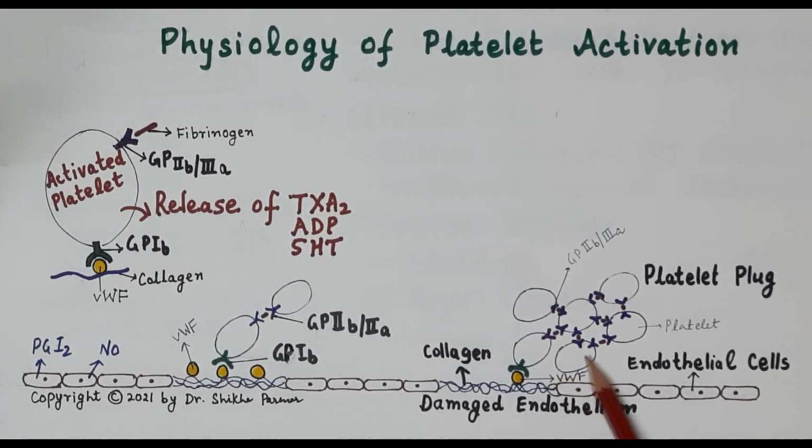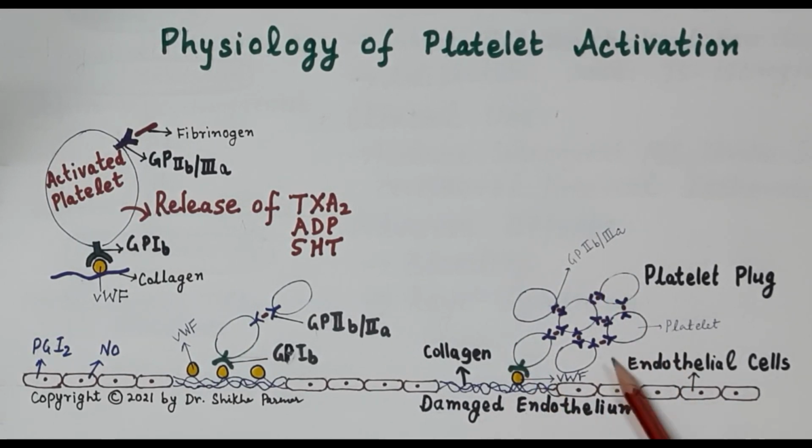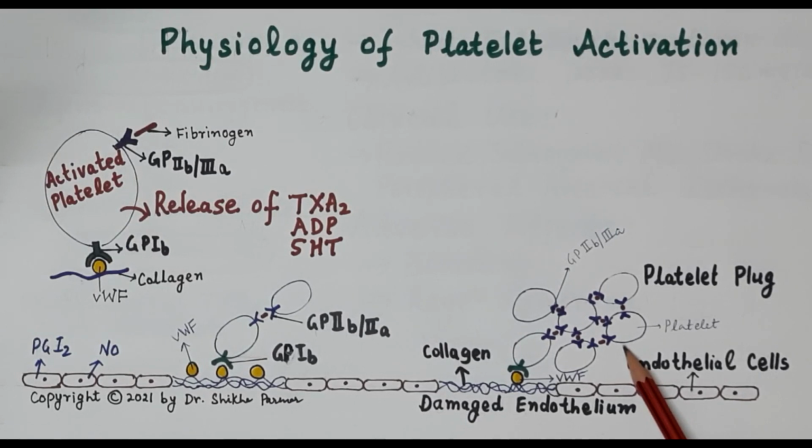So there is formation of a platelet plug. All the platelets form a platelet plug. There is cross-linking of platelets, and the fibrinogen here functions like a glue. So there is formation of the platelet plug, which is very essential for the formation of a clot, and a clot that is formed inside a blood vessel is called a thrombus.